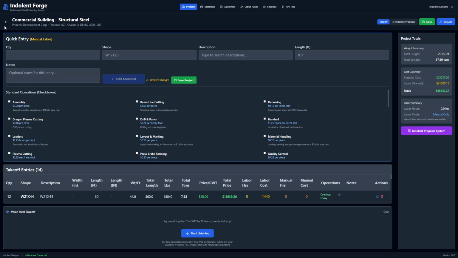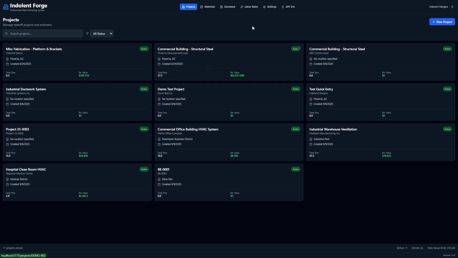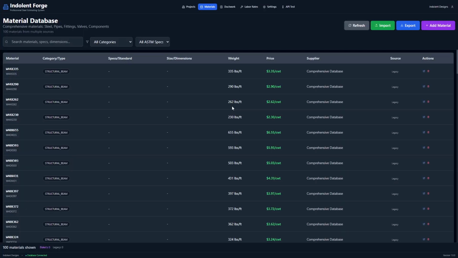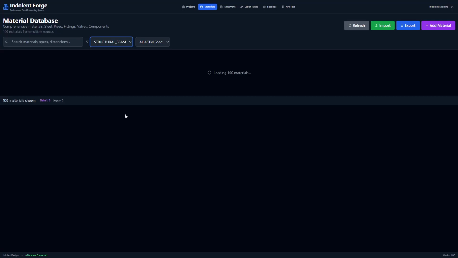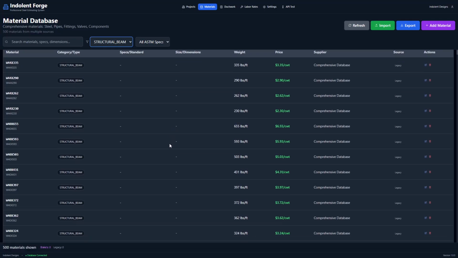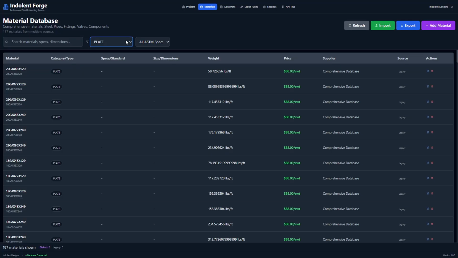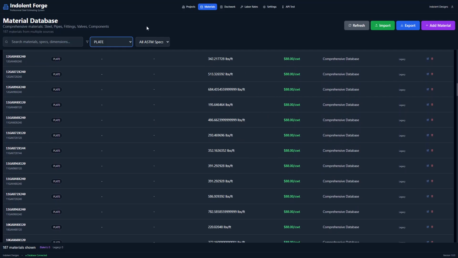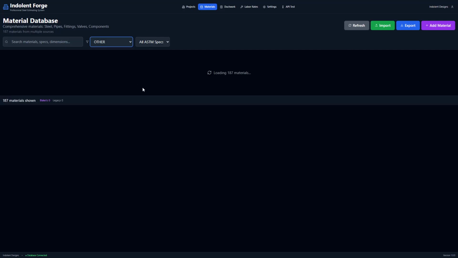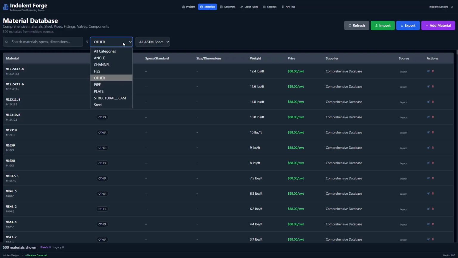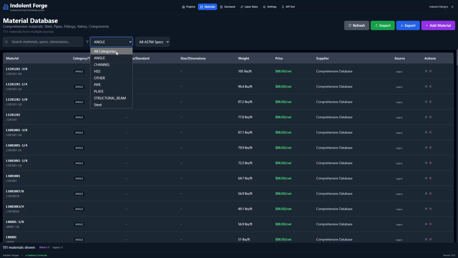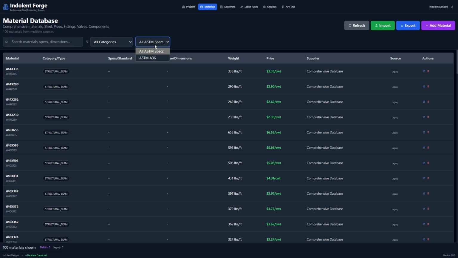Let me walk you through a little more. Another thing is that a materials database is built in here. It's got quite a few shapes. You have all your structural beams, with built-in pricing with verifications. You have plates, miscellaneous items, angles, all categories, different specs, 836.